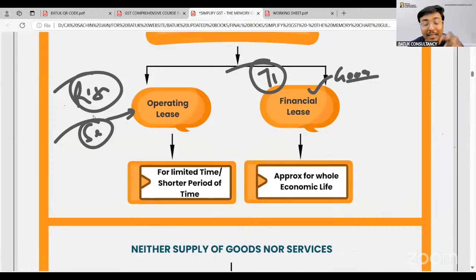This is just an example of how we need to decide, based on the nature of the transaction or activity, about the supply of goods and supply of services.